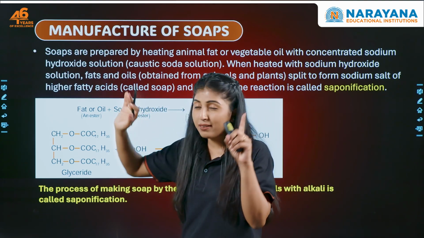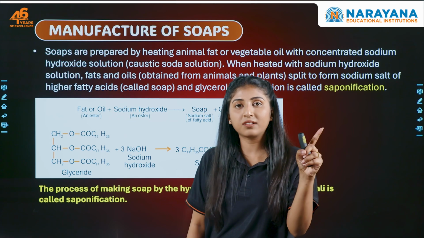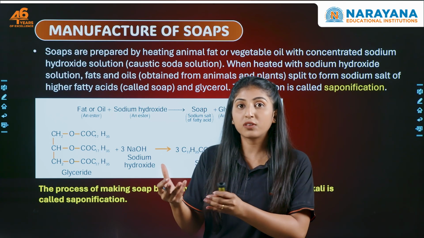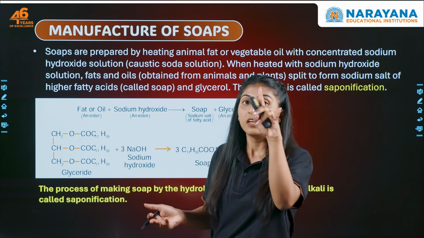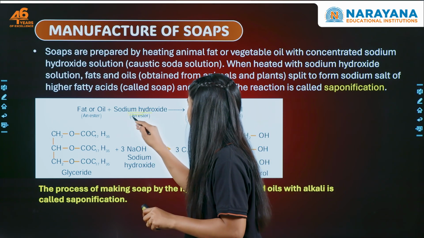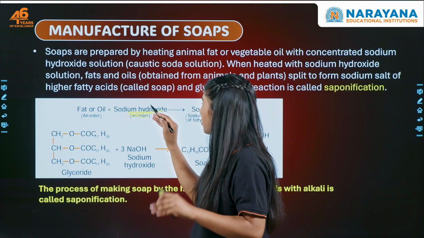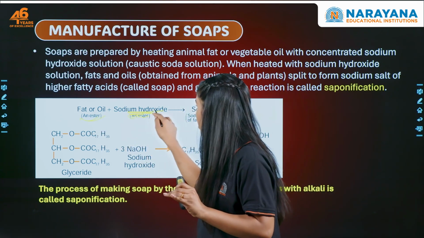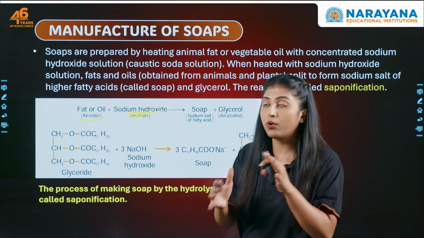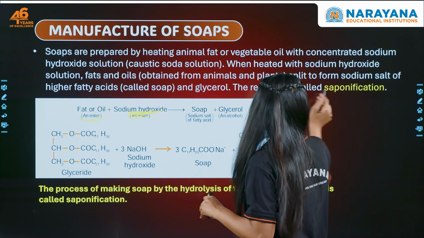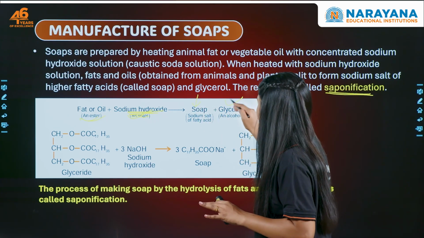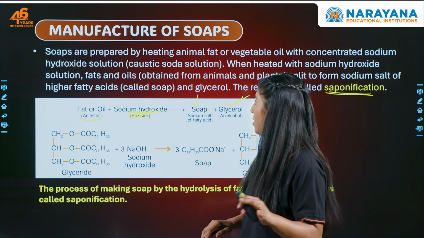So, now let's have a look at how the different soaps are getting manufactured. As I mentioned in the previous section when we were discussing ethanoic acid, I told you that the esters are going to react with sodium. And the sodium will be coming from sodium hydroxide. So, the ester is going to react with sodium hydroxide and it undergoes a saponification reaction to form soap and glycerol, that is alcohol, right?